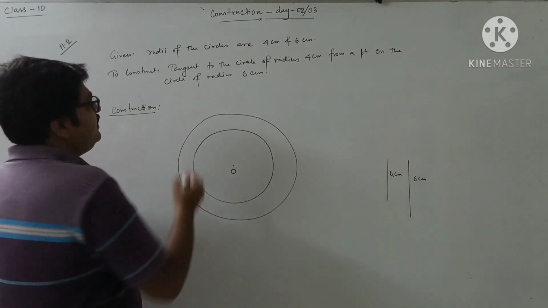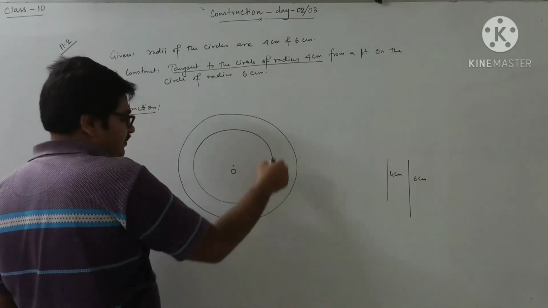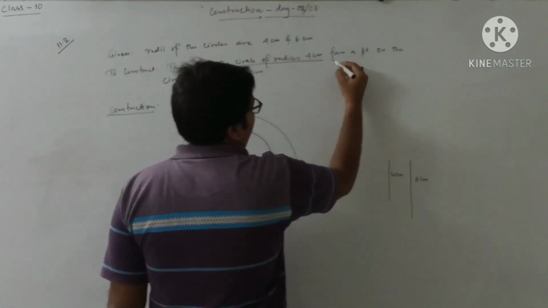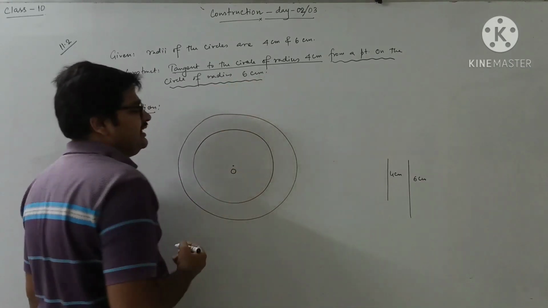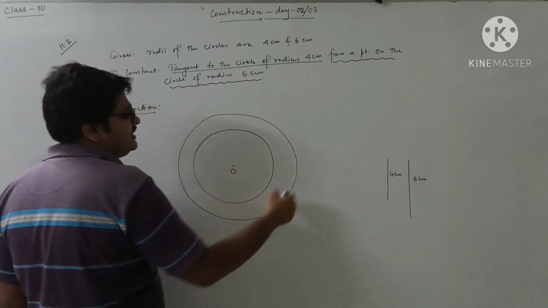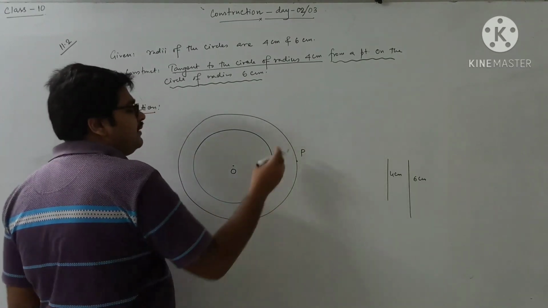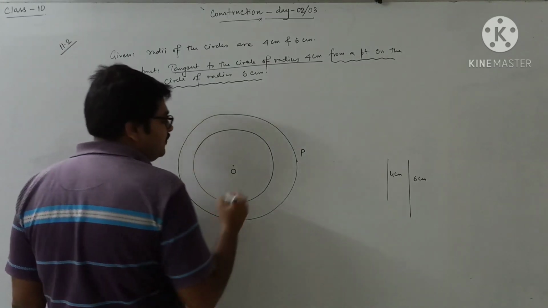Now what I have to draw is a tangent to the circle of radius 4 cm. For this circle you have to draw the tangent from a point on the circle of radius 6 cm. So this is the circle of radius 6 cm. On it I have to choose the point P, and from that point P I have to draw the tangent to this smaller circle. So what will we do now?